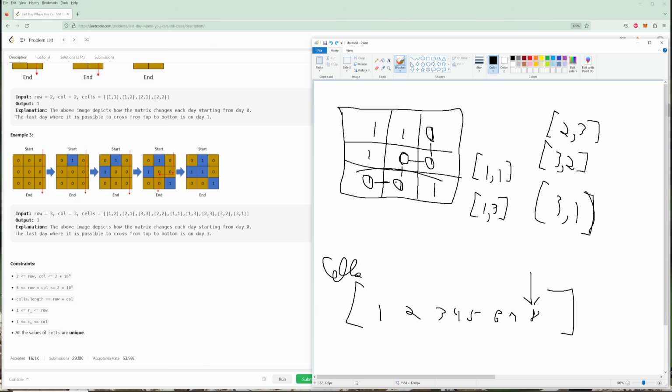And if we can reach, if this node is connected to this top node, so if any one of these nodes on the bottom is connected to any one of the nodes on the top, I'm going to show you how to do this, then we return true. And so I definitely think it's a really clever solution because we are taking multiple cells and actually making them a node, and I'll show you how to do that.